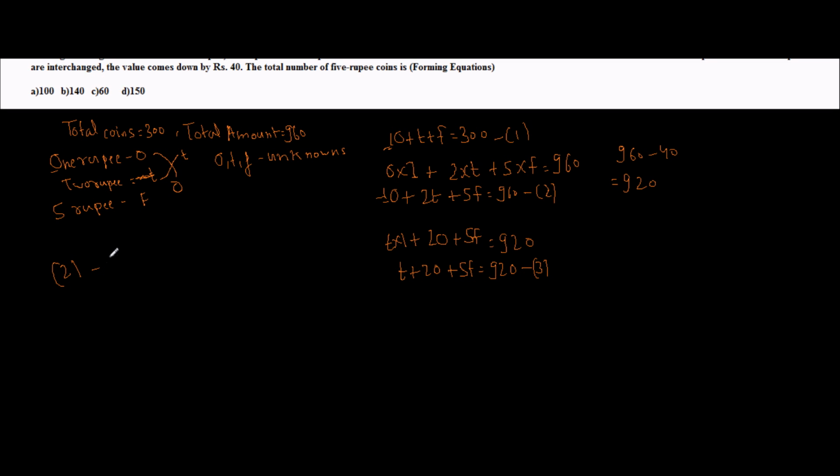Equation 2 minus equation 1 will give me O plus 2T plus 5F equal to 960 minus O plus T plus F equal to 300. On subtraction, the result obtained is T plus 4F equal to 660.